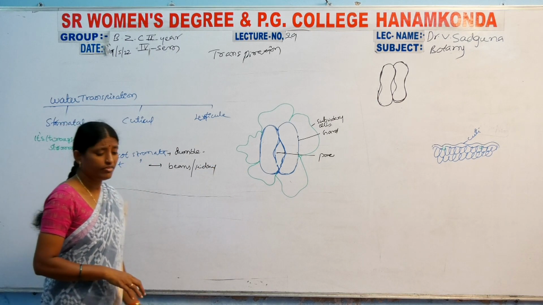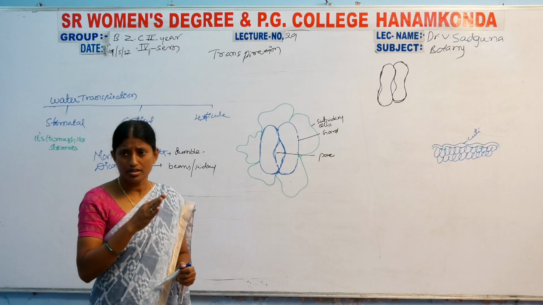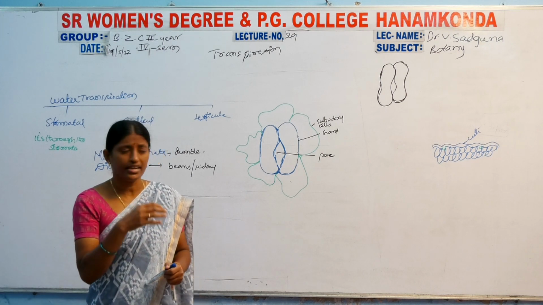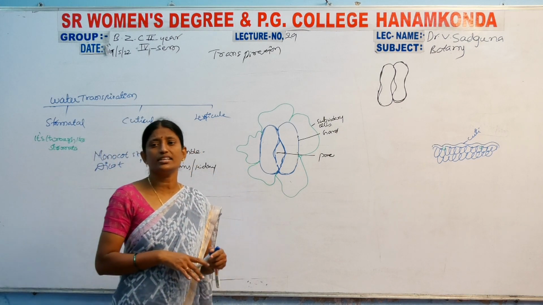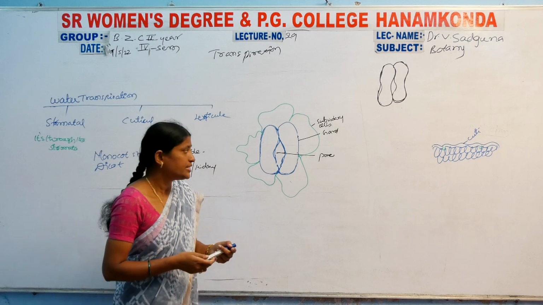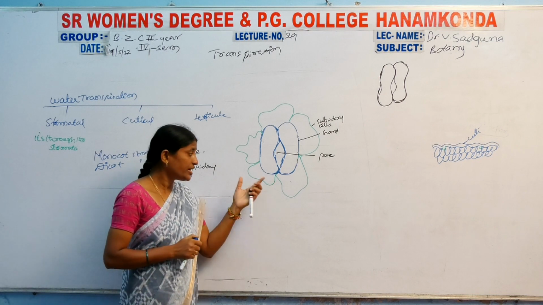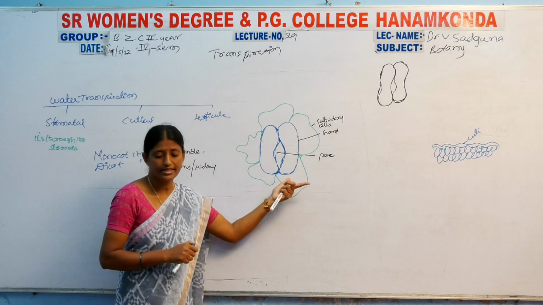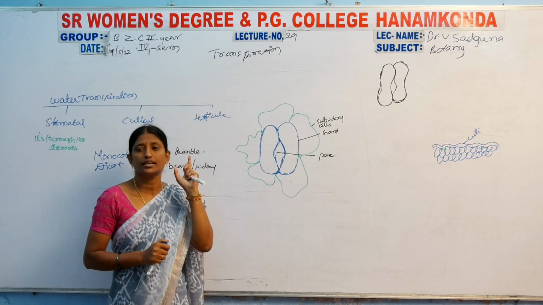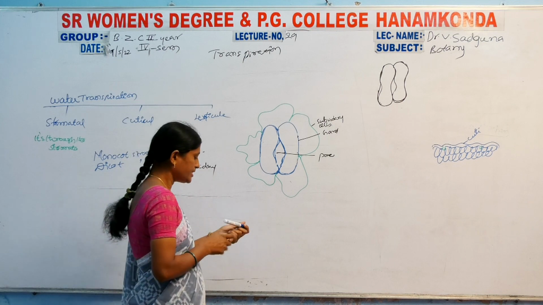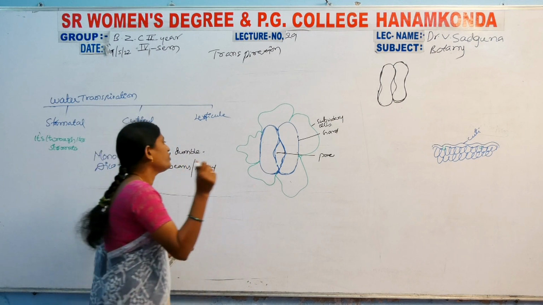Here are the different types or structures of the cells. The pore is surrounded by the guard cells, and surrounding the guard cells are the subsidiary cells, which have a different arrangement of cells. The guard cells have most of the chloroplasts.